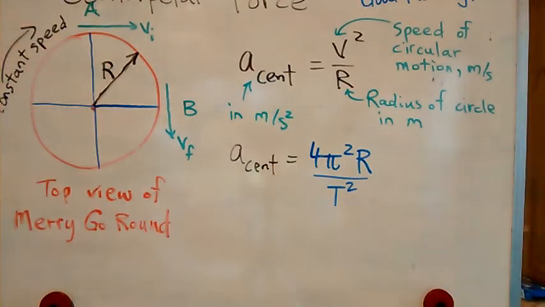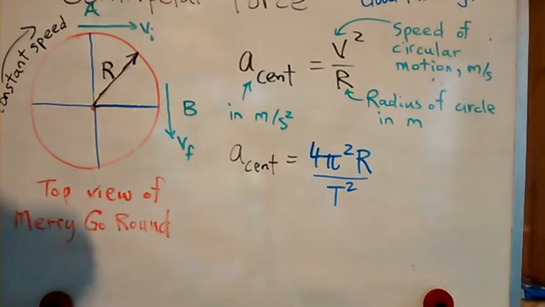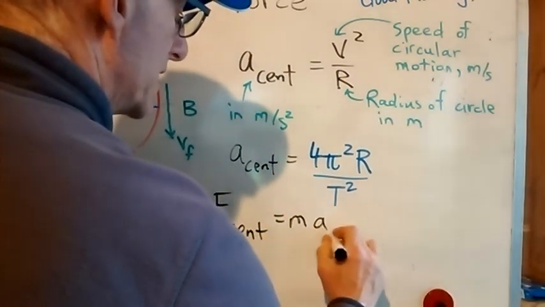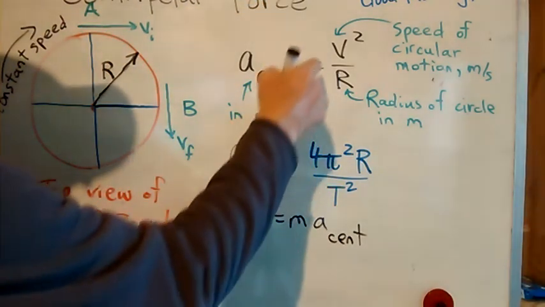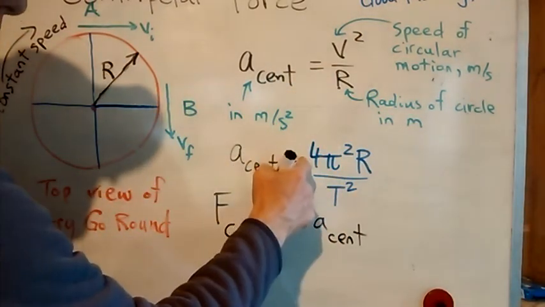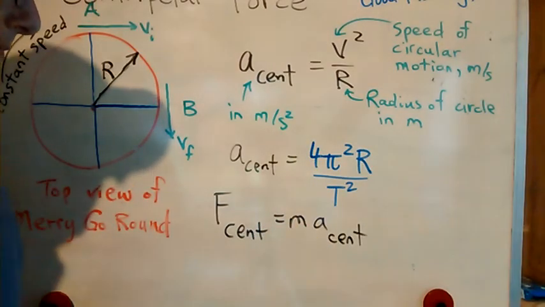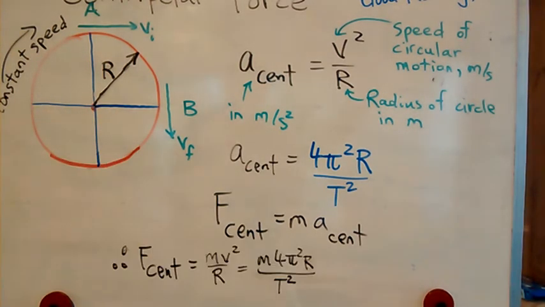And then, no surprise, to get F centripetal, you just go F centripetal is equal to m times a centripetal. So no surprise, centripetal force could be m V squared over r, or m 4 pi squared r over T squared. You just put the m in front of it. So again, centripetal force is m V squared over r, or m 4 pi squared r over T squared.